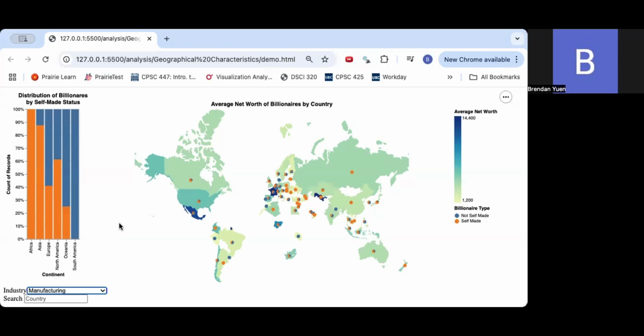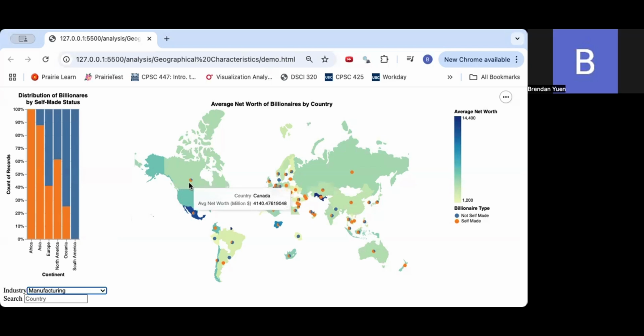So next, let's look at the choropleth. On the right of the bar chart, there's a choropleth, which shows the average net worth of the billionaires within the country. And we can hover over that to see the exact average amount.